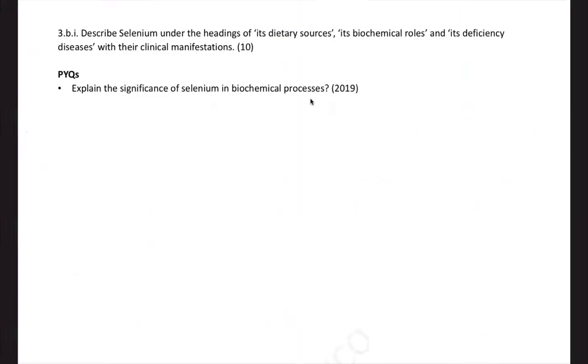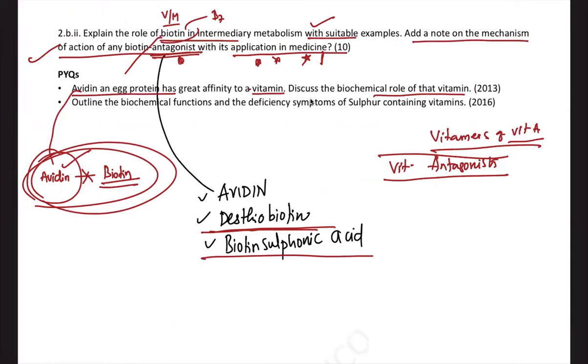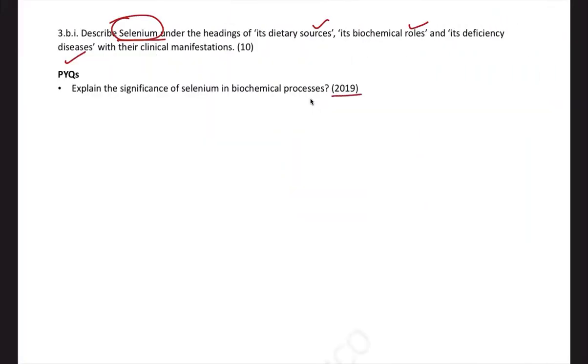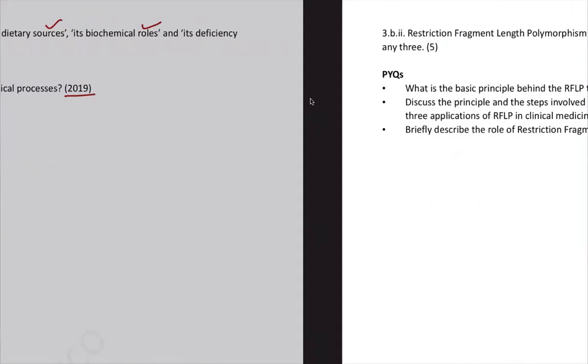Now the next question is selenium, a simple antioxidant. So sources, role, deficiency manifestations. One mineral is selenium, which they asked, and one vitamin is biotin. So similarly, these questions got repeated. In 2019, they asked a question on selenium.